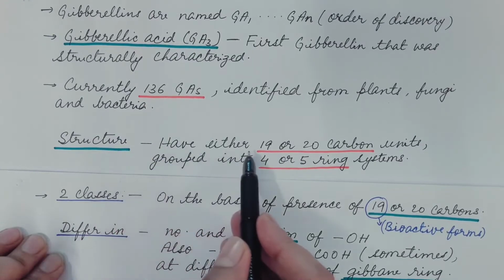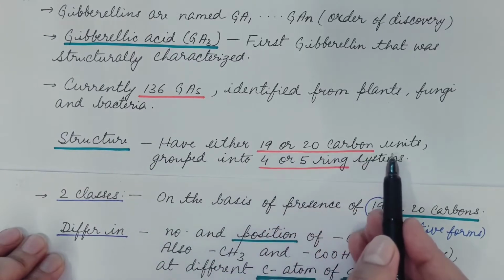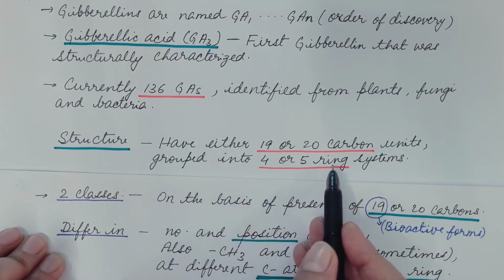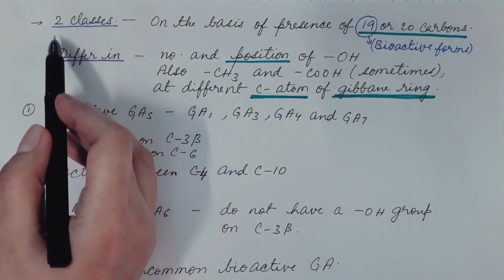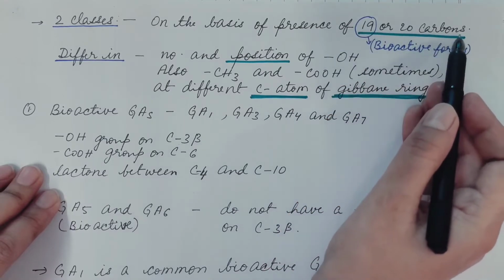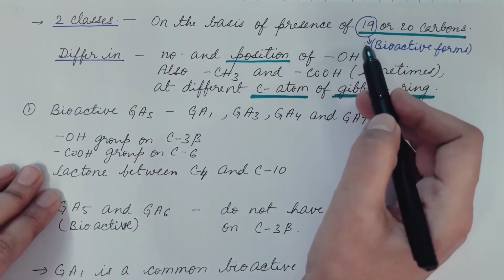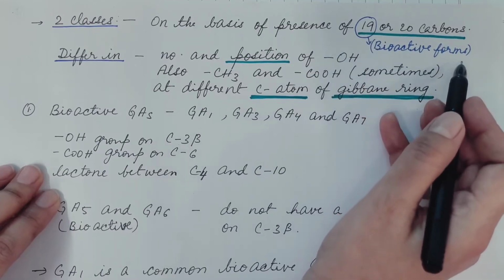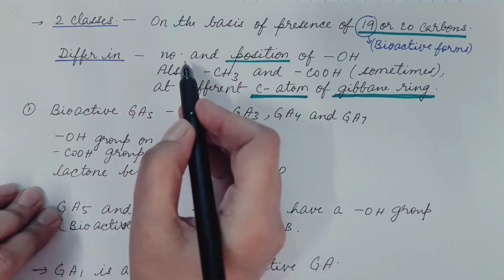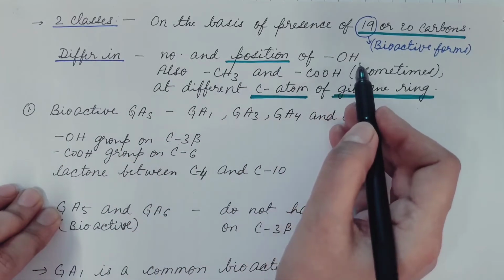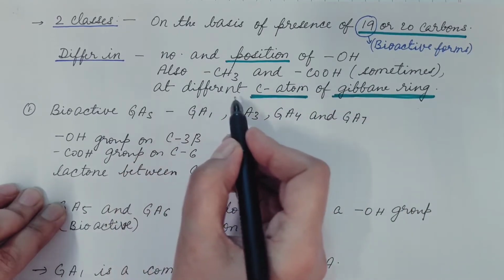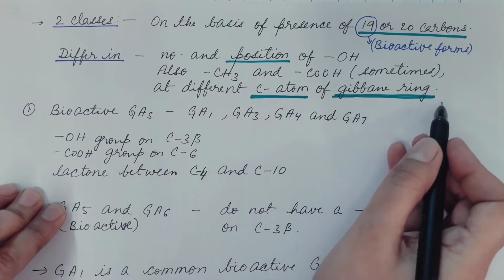Structure. These have either 19 or 20 carbon units, and these are grouped into 4 or 5 ring systems. So these have two classes on the basis of the presence of 19 or 20 carbon atoms. Gibberellins having 19 carbon atoms are the bioactive forms, and these bioactive forms differ in the number and position of hydroxyl groups, and sometimes CH3 and carboxylic groups, at different carbon atoms of the gibbane ring.